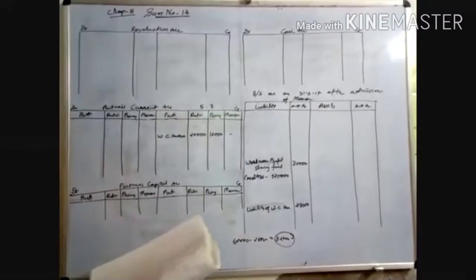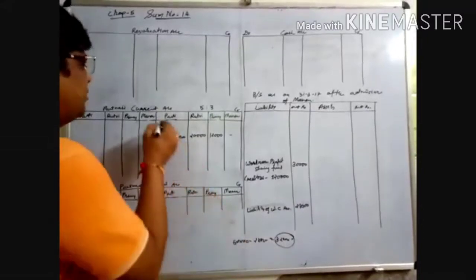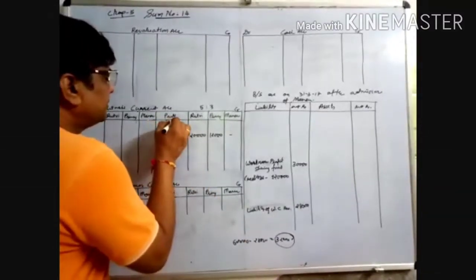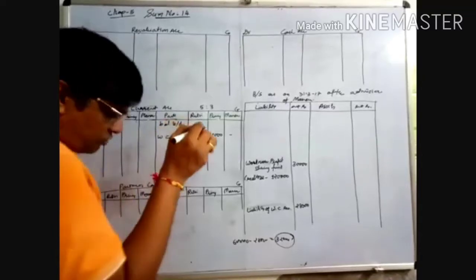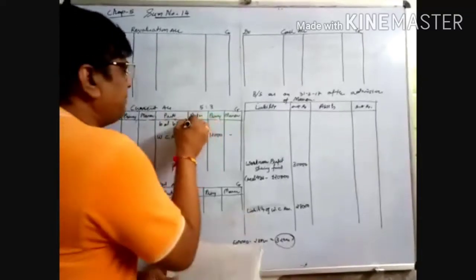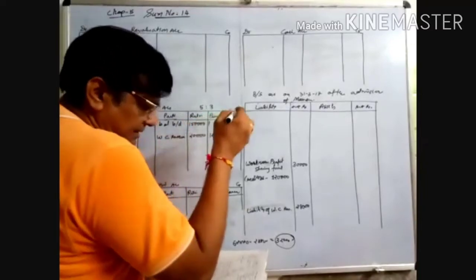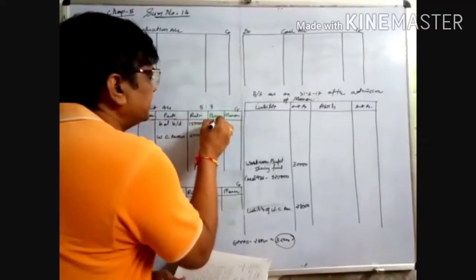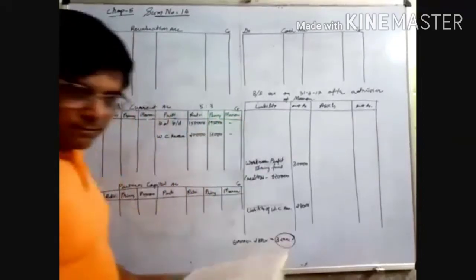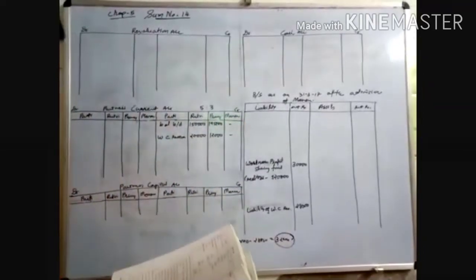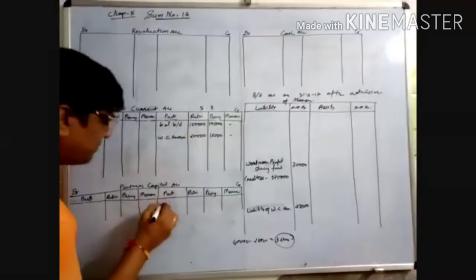Now the next is current account balance, which is given. So write down that balance brought down of current account: 1,50,000 of Rutvi and 1,95,000 of Princey. Capital account is also given, so we are making the capital account here.